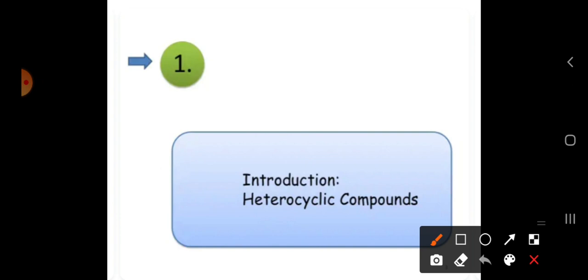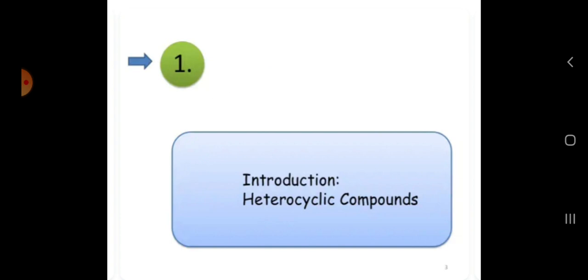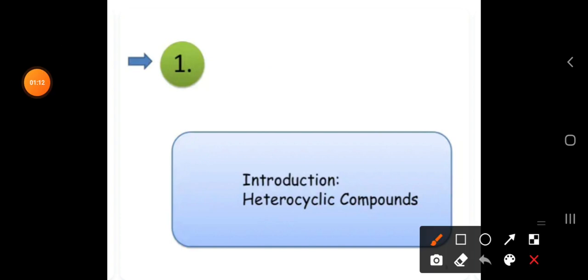So what are heterocyclic compounds? Generally we learned this in the previous class. Hetero means different, homo means same. Here also the same thing is happening. Cyclic compounds means a cyclic ring is present. This type of ring we call a cyclic ring. So these are cyclic rings.